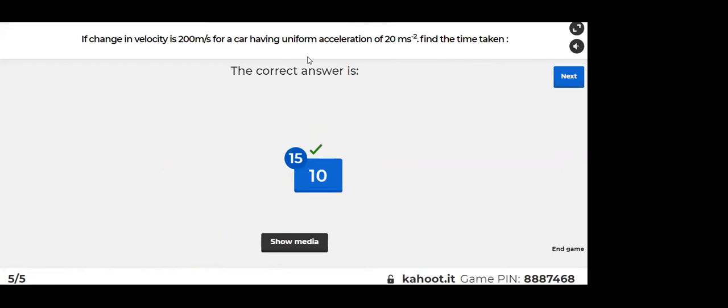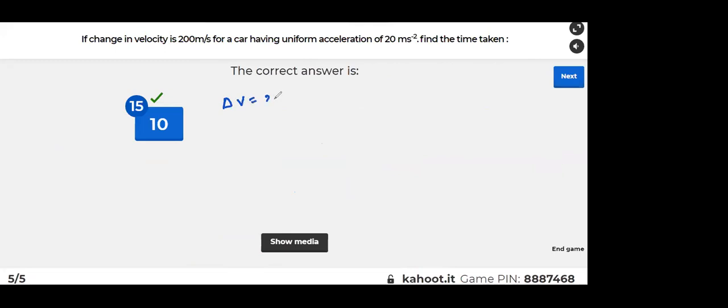15 students. Okay, is there a mistake here too? So 200 by 20 is 10. Change in velocity, delta V, is given as 200. Easy, right? Uniform acceleration. Acceleration is given as 20 meter per second square. Time is equal to change in velocity by acceleration. So this is equal to 200 by 20, which is 10 seconds.